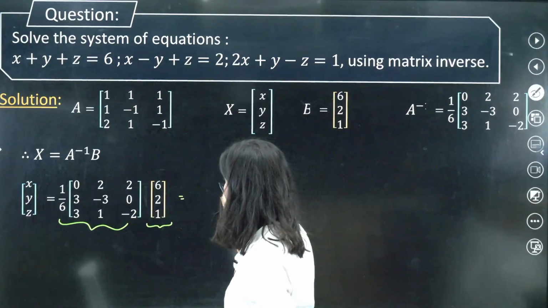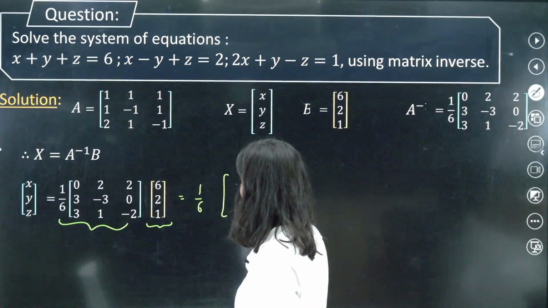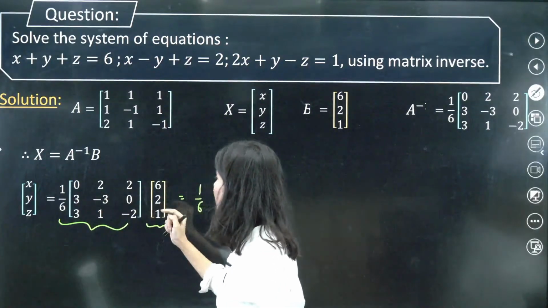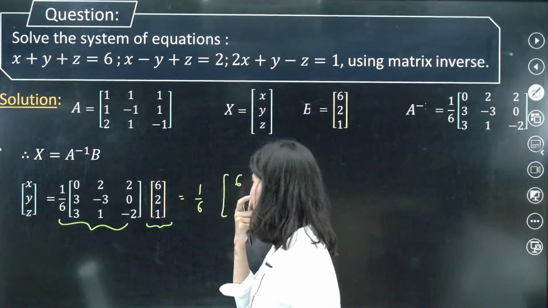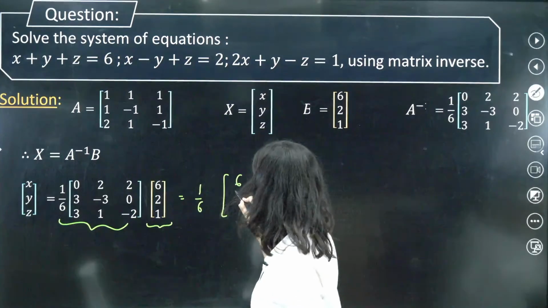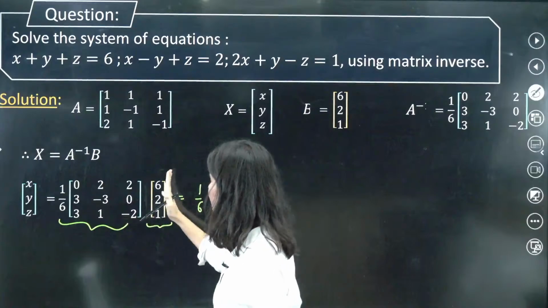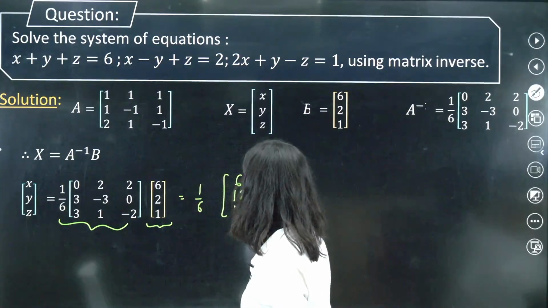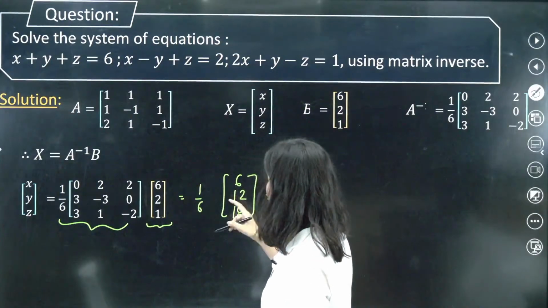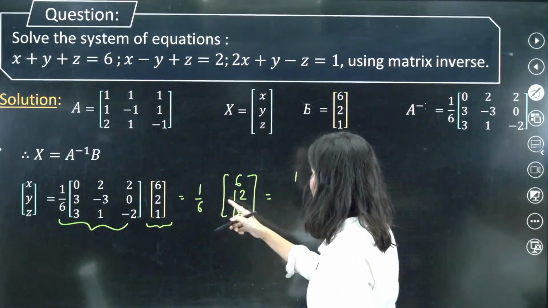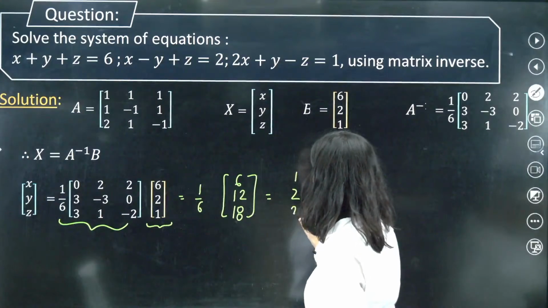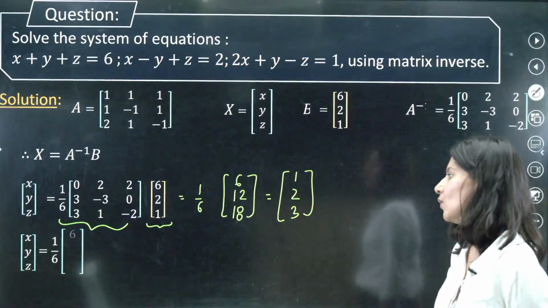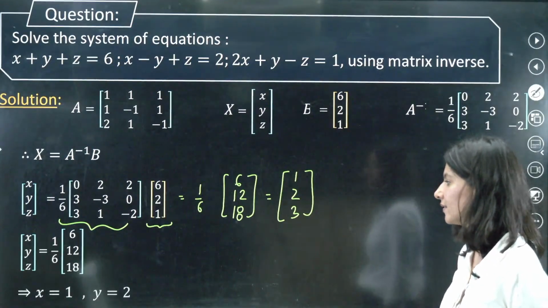So 1 by 6 into 6. Next, 6 3s are 18, minus 6, that is 12. Next, 6 3s are 18 plus 2, 20 minus 2, so this is 18. If you solve this, 6 by 6 is 1, 12 by 6 is 2. So clearly the x, y, z value is 1, 2 and 3.